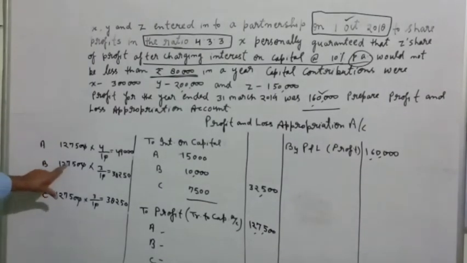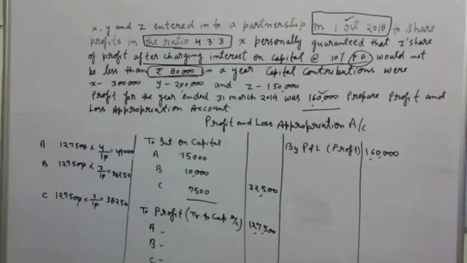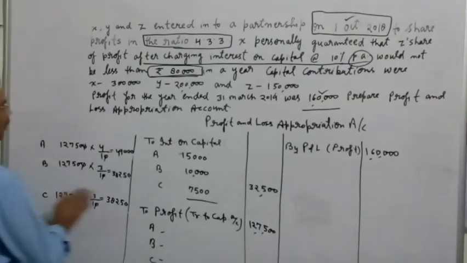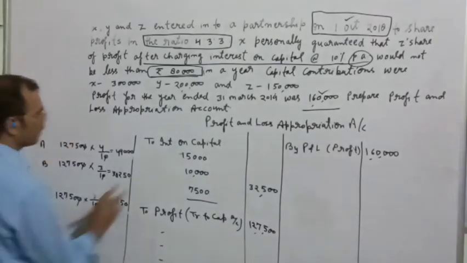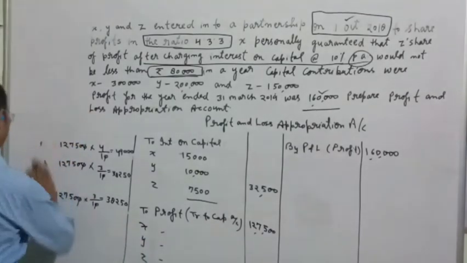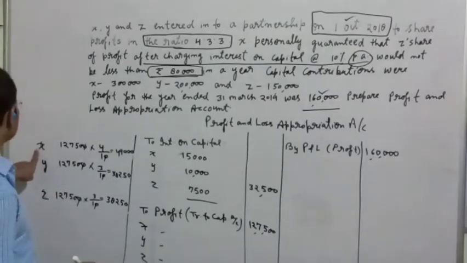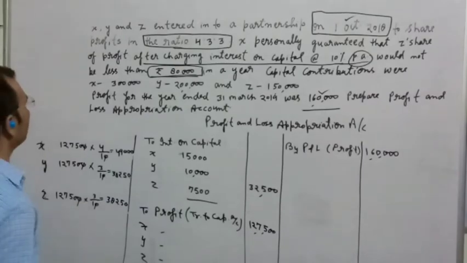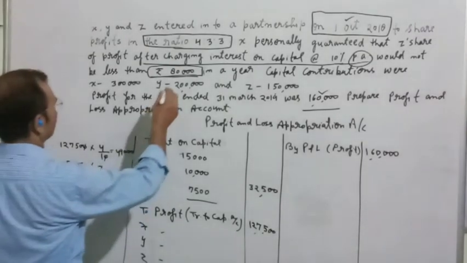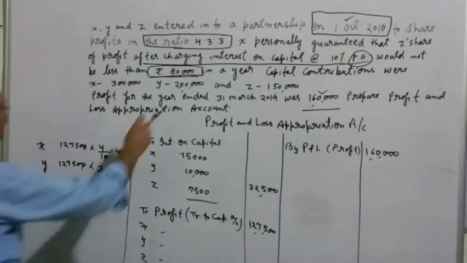When we calculate, as in the question I have told you, X promises to Z that his profit will not be less than 80,000, but these are not ABC, these are X, Y, Z. So X promises to Z that his share of profit will not be less than 80,000, which means 40,000 will be considered, as I have told you.